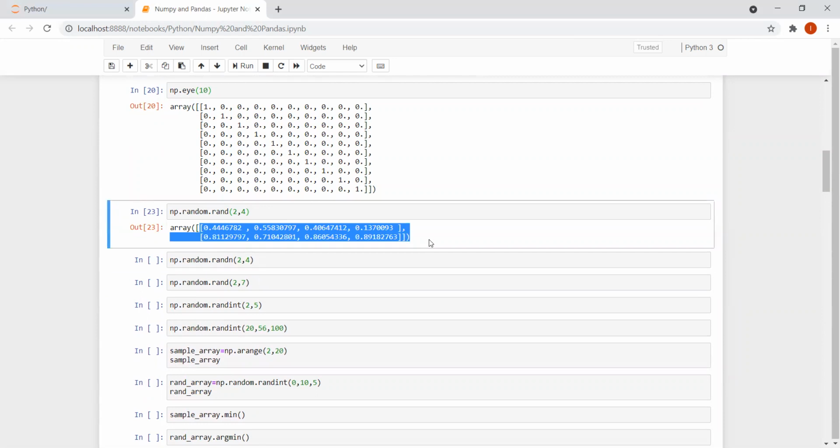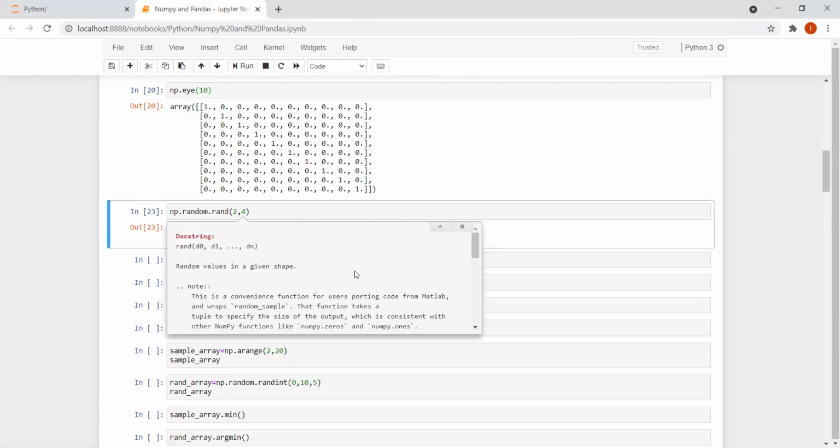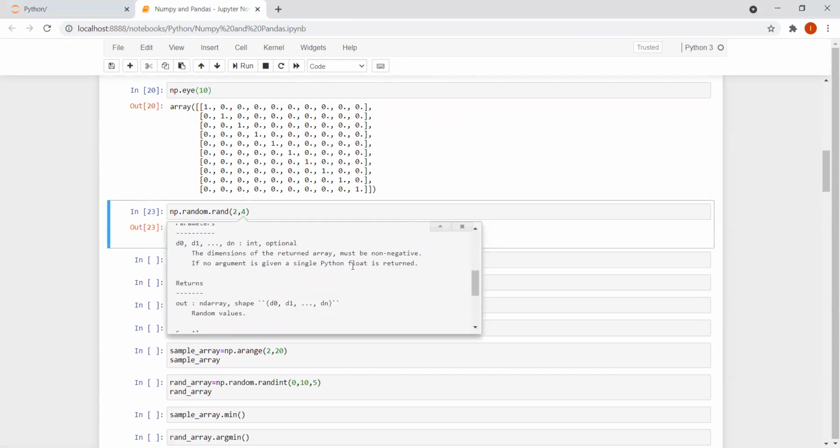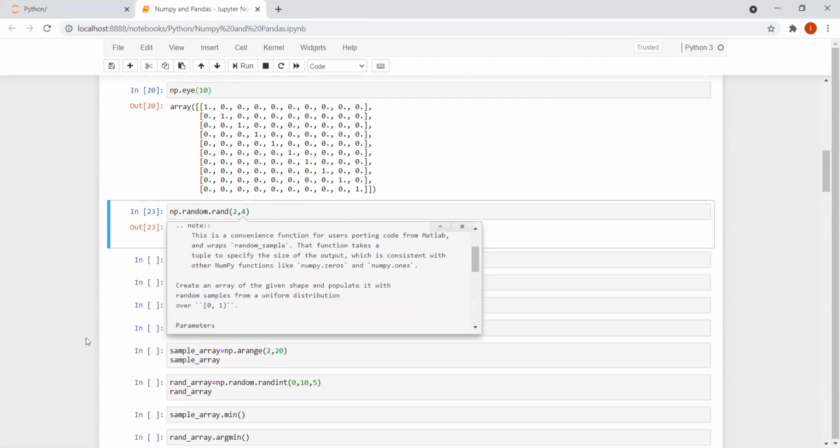But what you can figure out is that in all the cases I'm getting numbers ranging from 0 to 1. So let me try to understand this in detail. Let me open the help box by pressing shift and tab. From that, I could see that we get random samples from a uniform distribution over 0, 1.